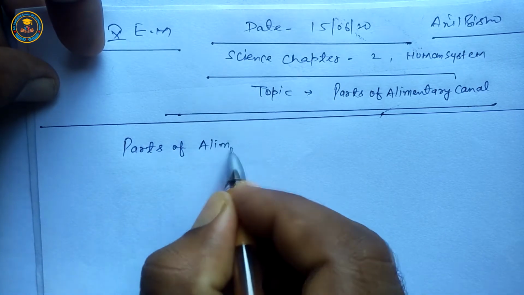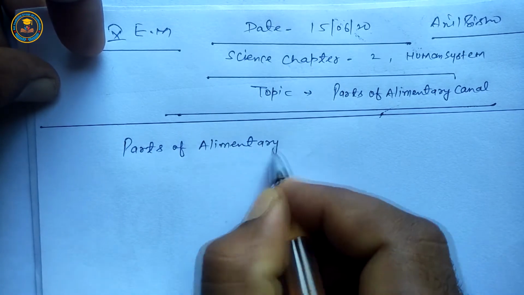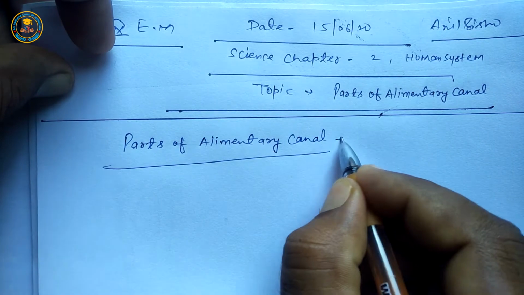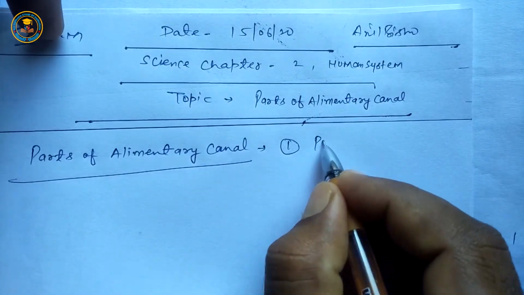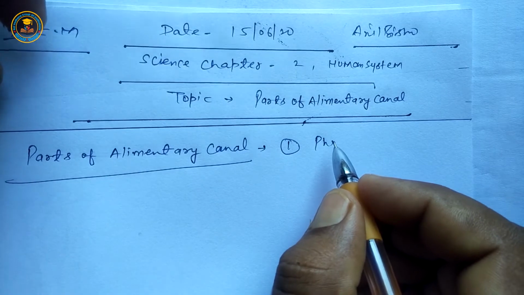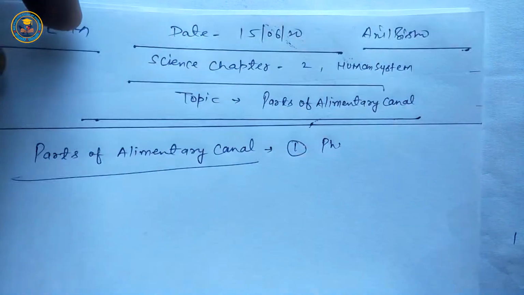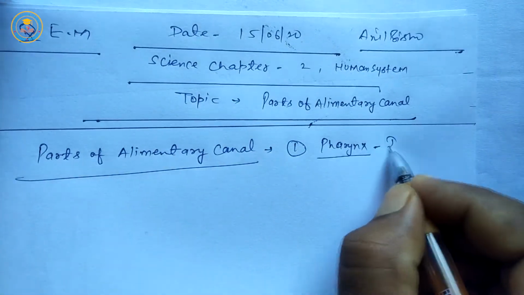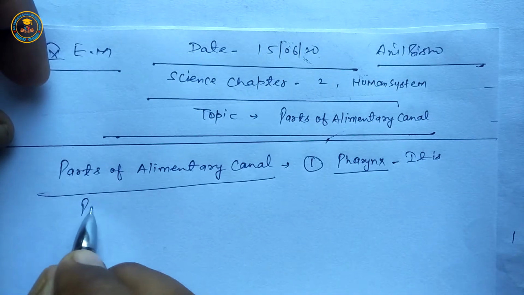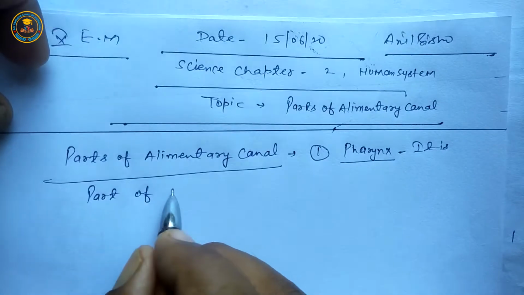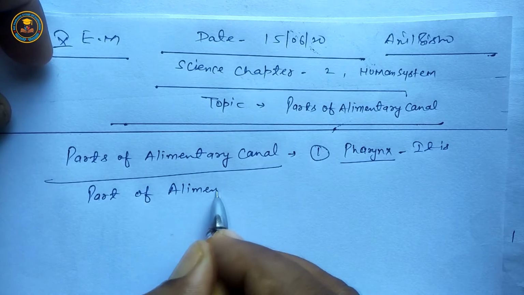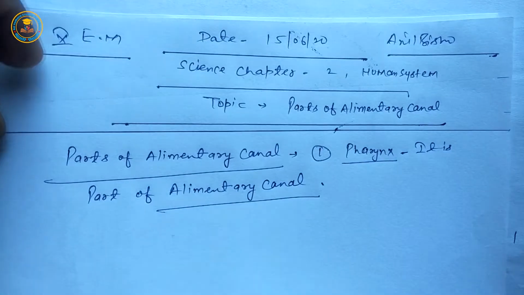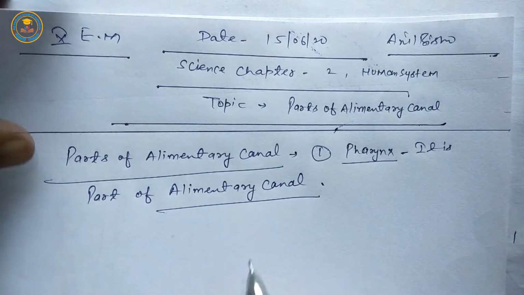Students, in the previous online class we studied mouth and buccal cavity, and today I start with the first part, which is pharynx. First of all, it is a part of alimentary canal.